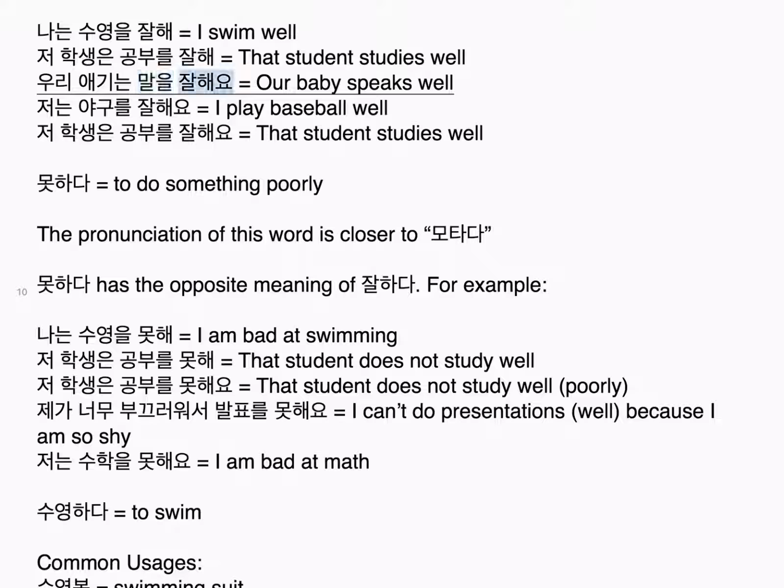우리 애기는 말을 잘해요. Our baby speaks well. 저는 야구를 잘해요. I play baseball well. 저 학생은 공부를 잘해요. That student studies well.